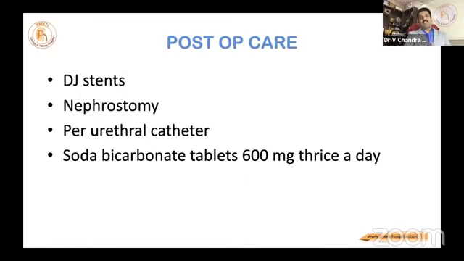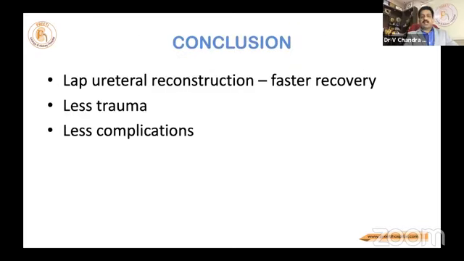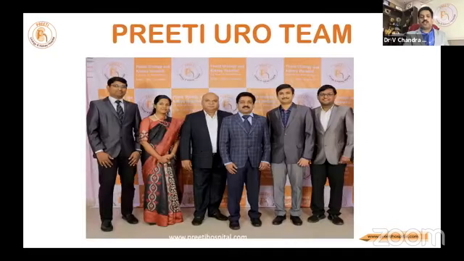Post-operative care: always DJ stent, nephrostomy, and periurethral catheter should be given. Complications like, in either case, anastomotic leak can occur. So to conclude, laparoscopic ureter reconstruction is reasonably good, especially the Boari flap. Do not hesitate in a mid-segmental or lower upper part of the ureter. If the stricture is there, always consider Boari, because if you forcibly pull the ureter and put it into the bladder, they fail. The bladder should come to the ureter.